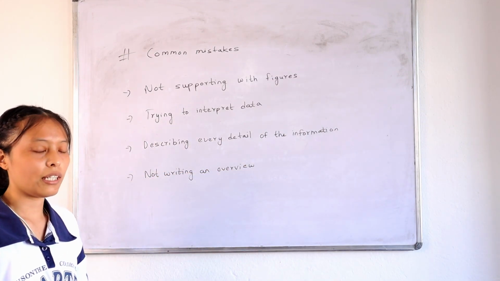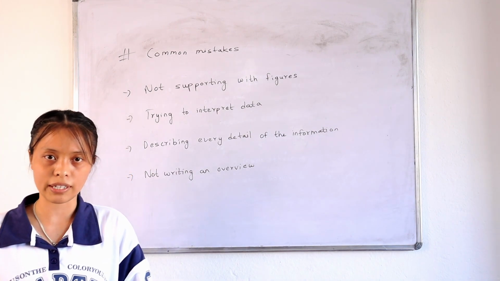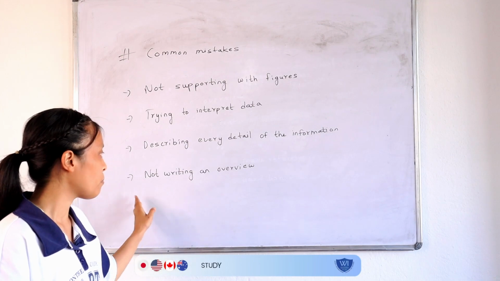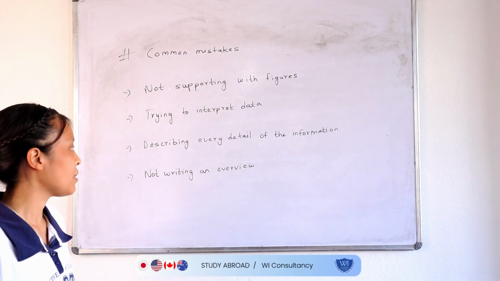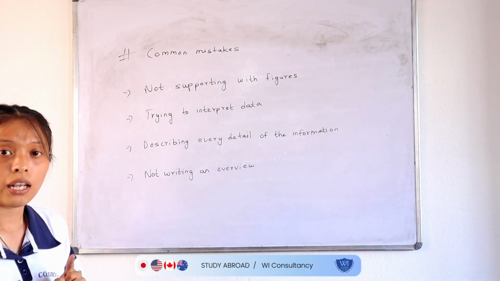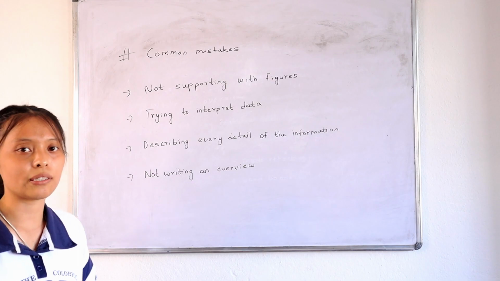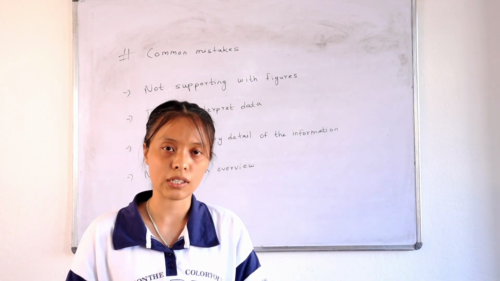And last but not least, the most serious mistake that you can ever commit is not writing an overview. If you do not write an overview, it will cost you an arm and a leg. That means it will affect your scores very badly when it comes to writing task one. So make sure you avoid these mistakes if you want to achieve a decent band score in writing task one.